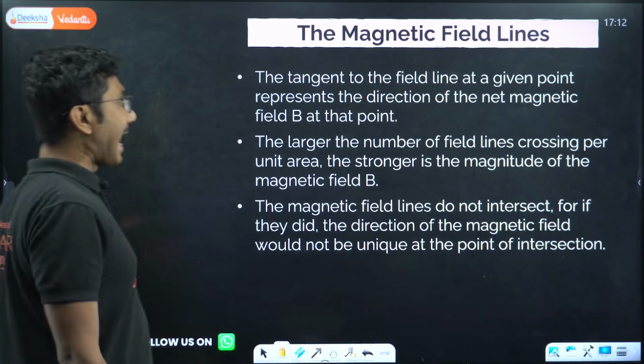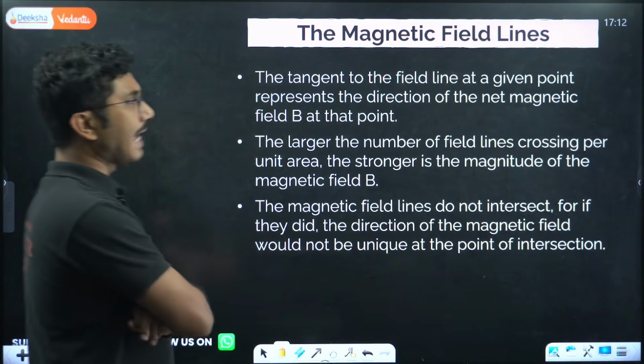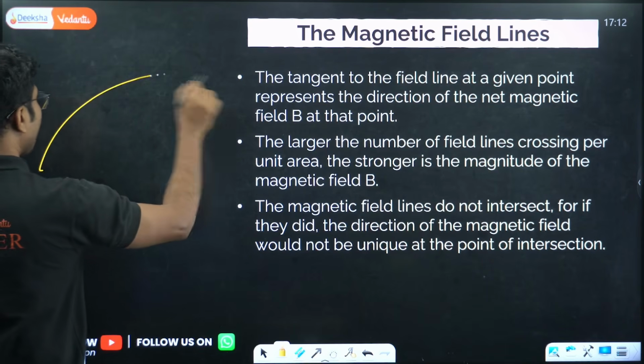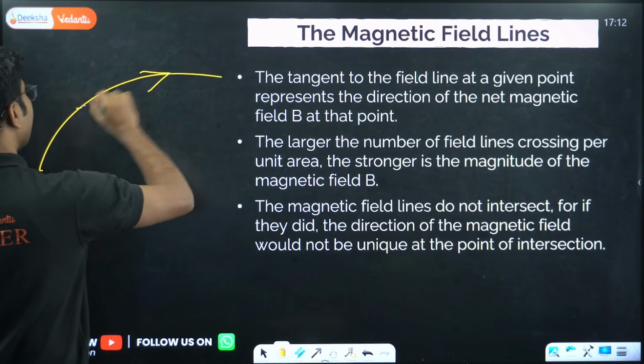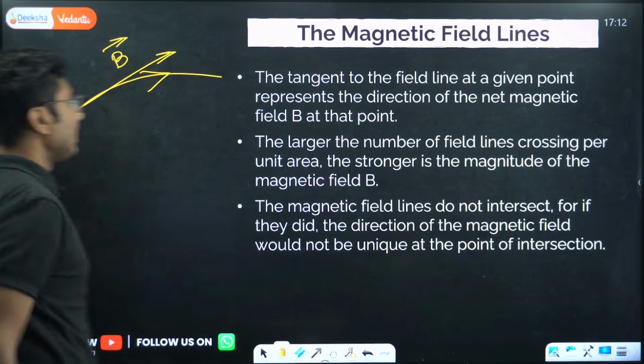The tangent to the field line at a given point represents the direction of the net magnetic field B at that point. So if you have a magnetic field line and you draw a tangent, this gives the direction of the magnetic field at that point.